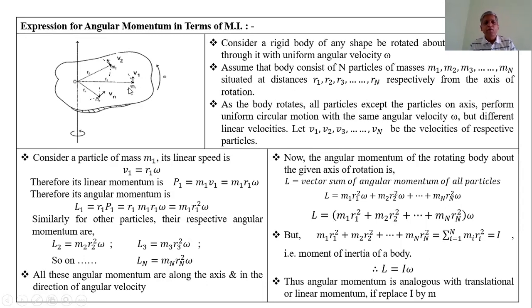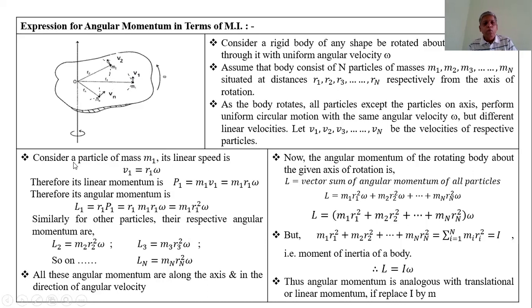So the linear velocities are different. Let v1 be the velocity of the first particle, v2 of the second, v3 of the third, and vn of the nth particle. These velocities are always perpendicular to the radius of the circular motion, tangential velocity in circular motion.